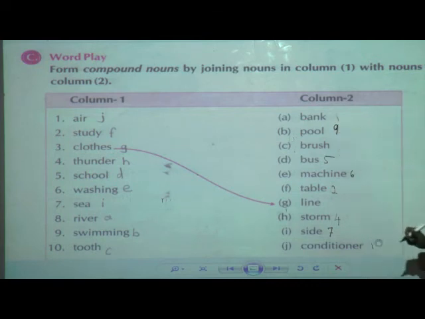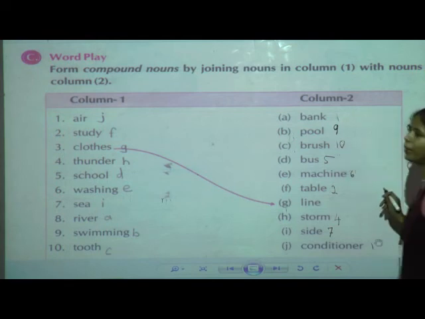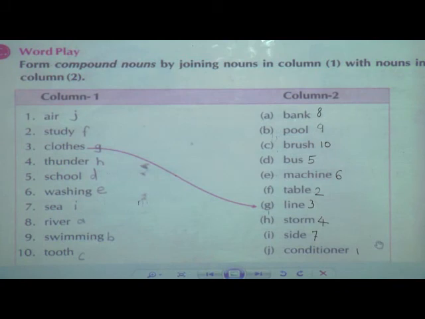Okay. Next one, tooth. Now from these joining words, which will be the correct word that it can join? Yes, toothbrush. So 10. It will be toothbrush. So I hope everyone is solving the exercise with me only. Okay.